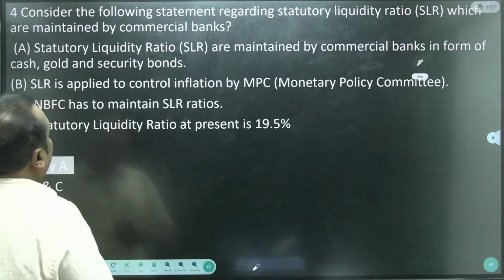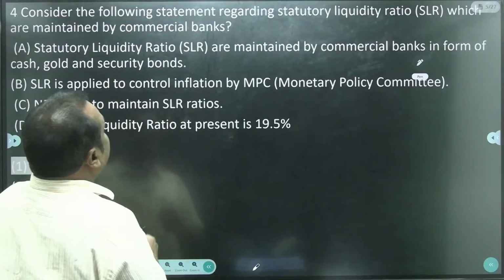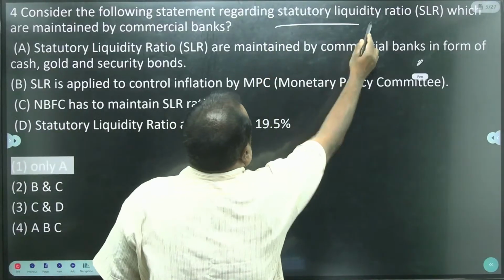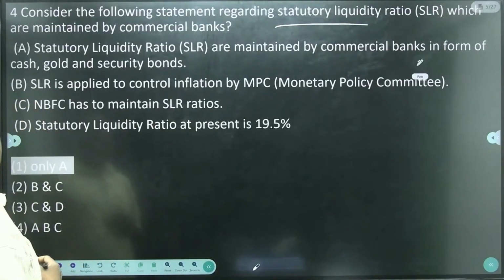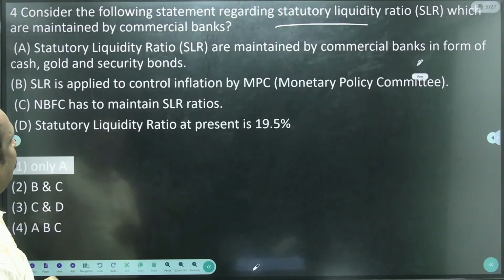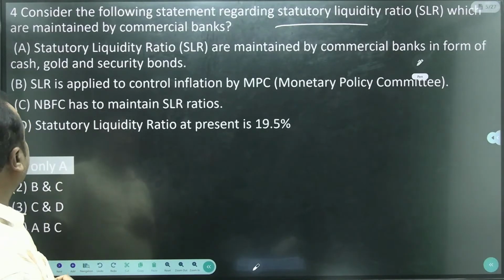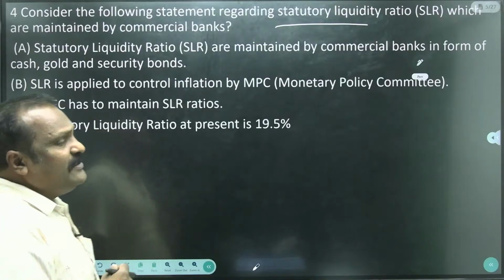Next, the fourth one. Consider the following statements regarding the SLR, statutory liquidity ratio, maintained by the commercial banks. There are 4 statements. So what is the SLR?